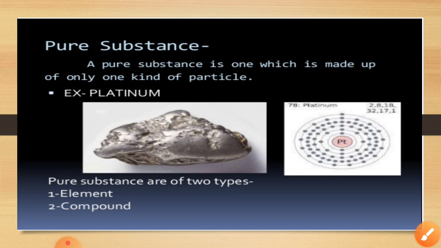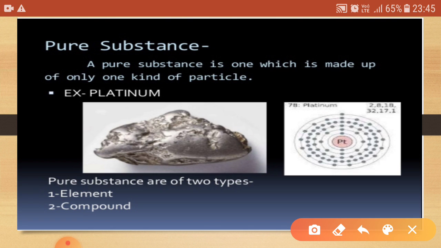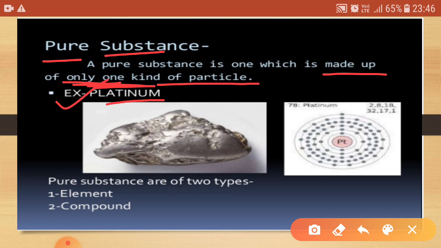Now the first basic term in this chapter is pure substance. It means it is made up of only one kind of particle. For example, platinum. There are a lot of atoms present in the platinum element, but they are of only one kind. Basically there are many atoms, but they are of the same kind. And these pure substances are of two further types. First one is the element, second one is the compound.